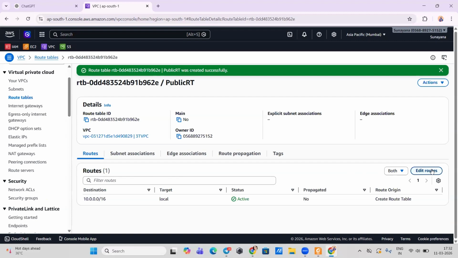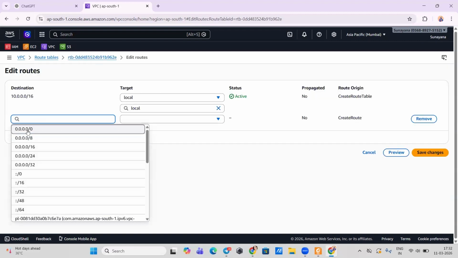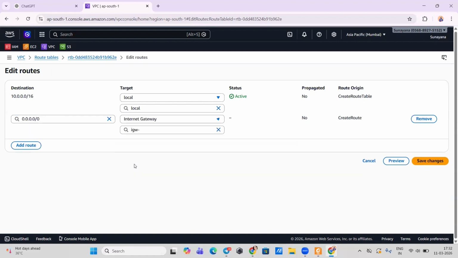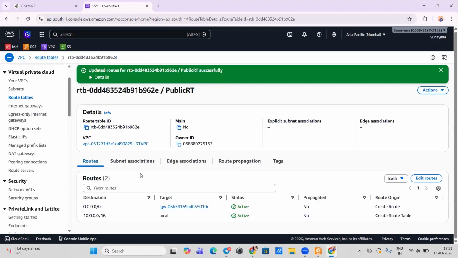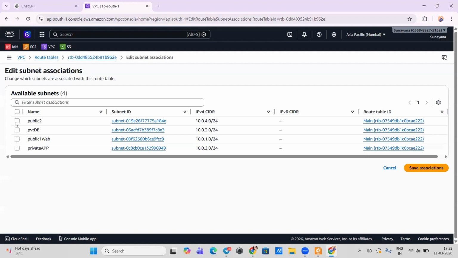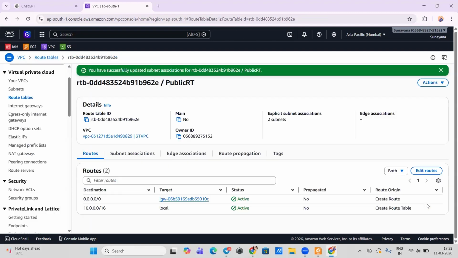Then you can edit routes. You can add any route, anywhere, right? Internet gateway, select, and then save. Go to subnet associations, edit them. This is for public, right? So we have public 1 and public 2. So you're going to save associations.